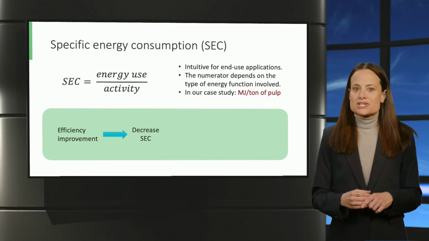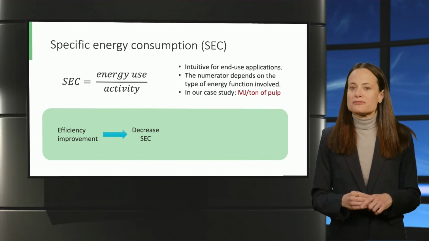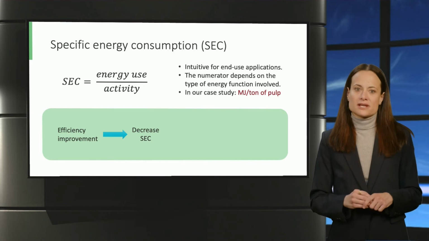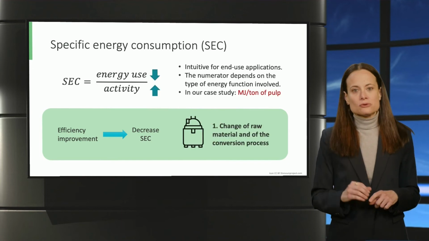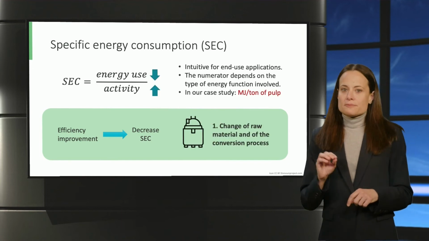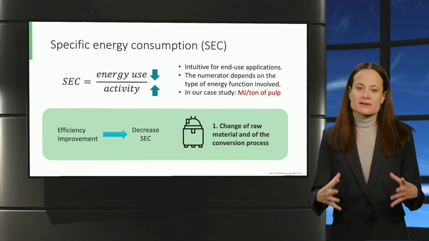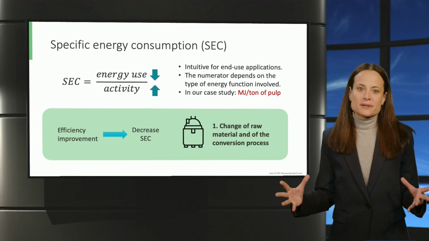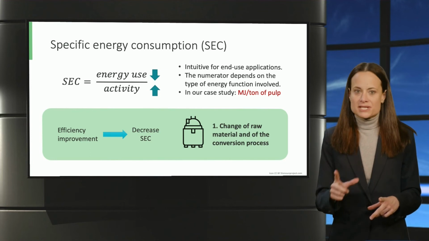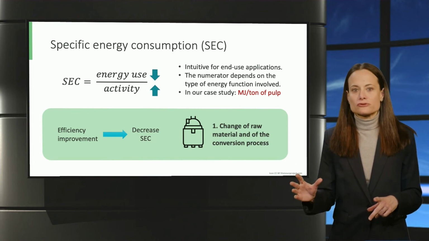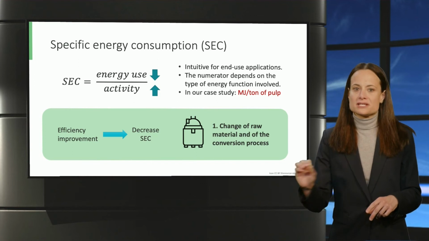How do the climate change mitigation options described in the first video affect the specific energy consumption? Let's take a look into that. By changing the used raw material and the conversion process, we may decrease the overall energy needed per ton of pulp and/or increase the amount of synthesized product for a fixed amount of energy use.